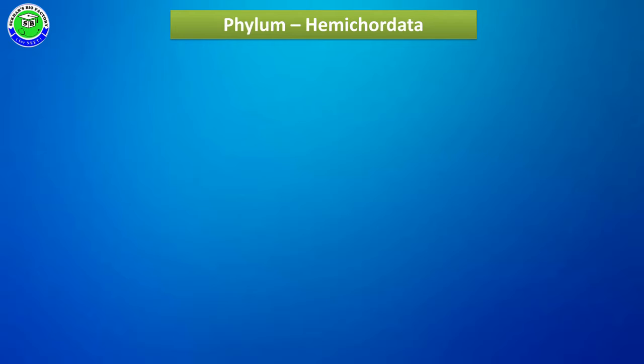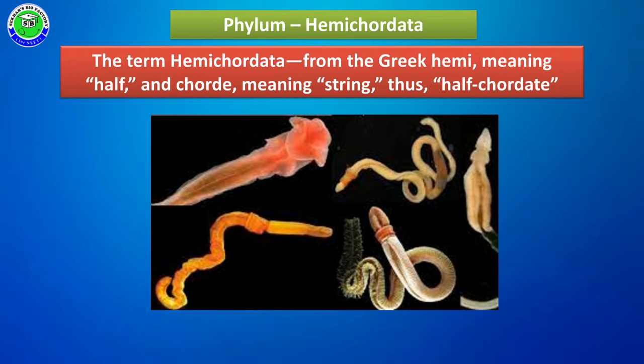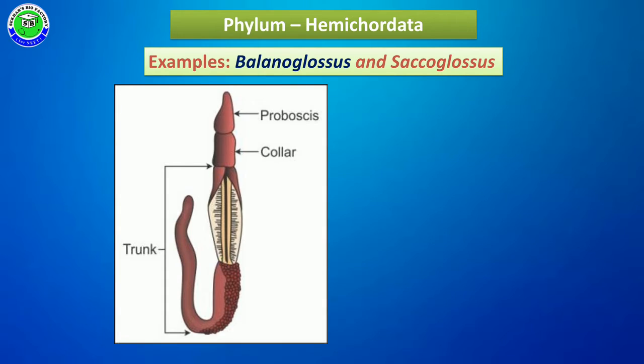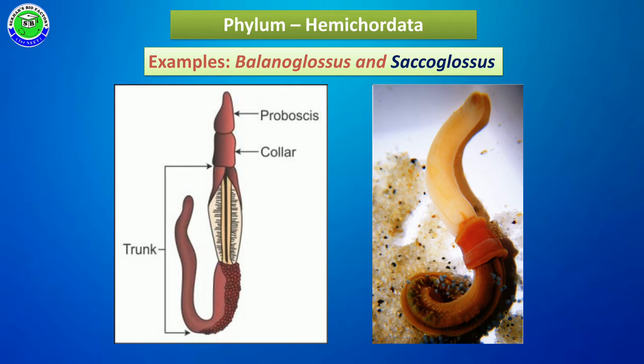In this video, I am going to explain some of the general characters of phylum Hemichordata. The name Hemichordata is derived from Greek, where hemi means half and chorda means string. So all these members are considered as half chordata members. Some examples for this phylum are Balanoglossus and Saccoglossus.